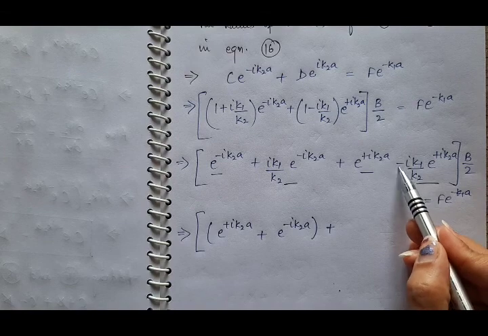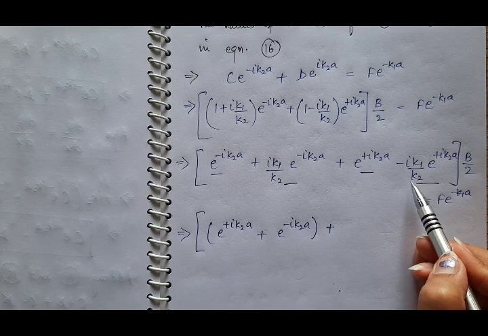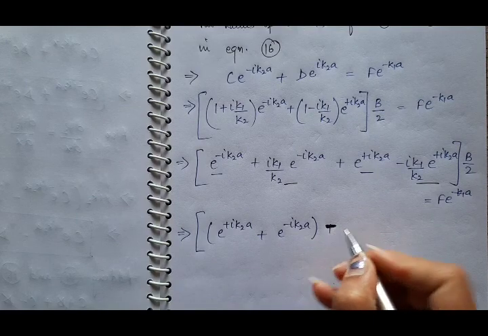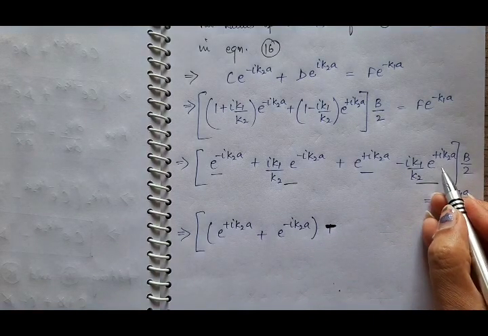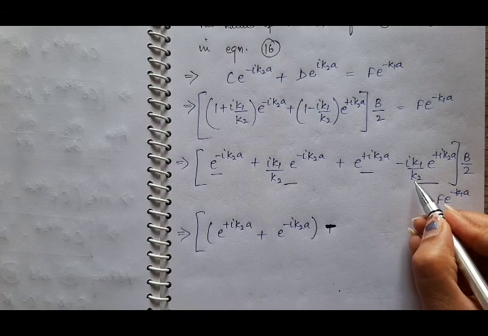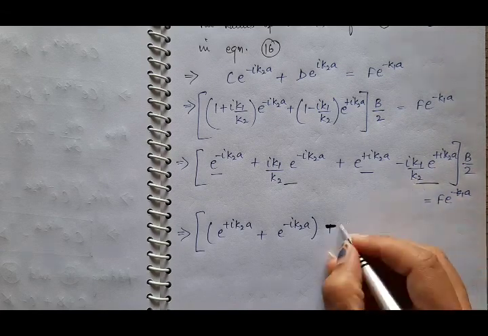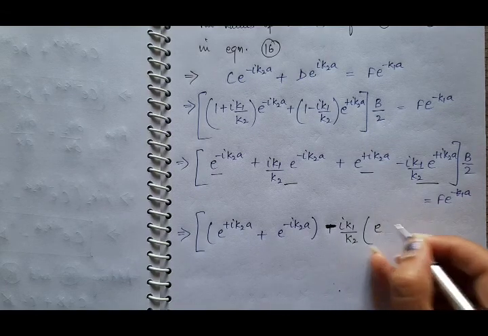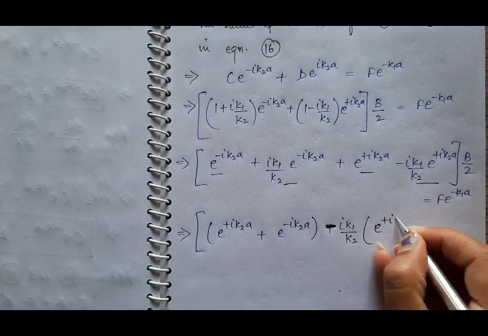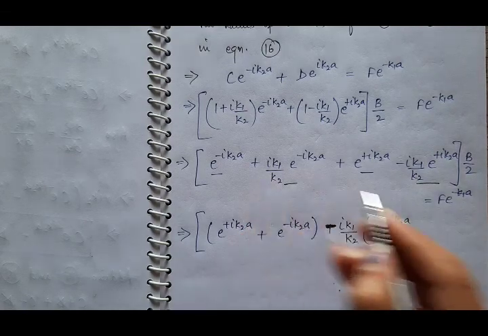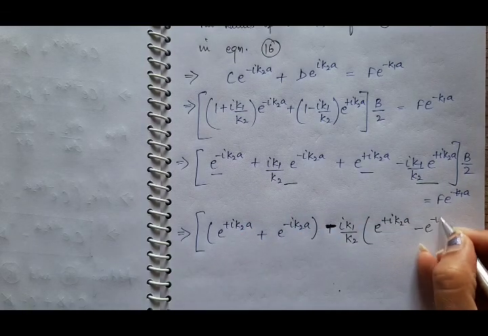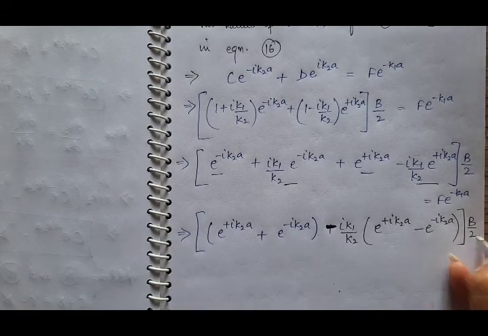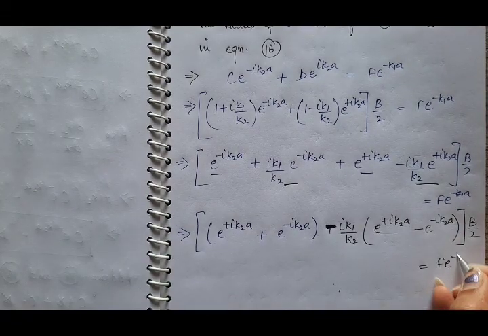So take this minus iota K1 by K2 common, because we have to keep this term first and it has minus iota K1 by K2. And then you will have e raised to power plus iota K2a, here you will have minus e raised to power minus iota K2a, B by 2, it is equal to F e raised to power minus K1a.